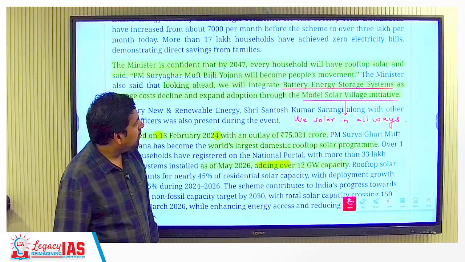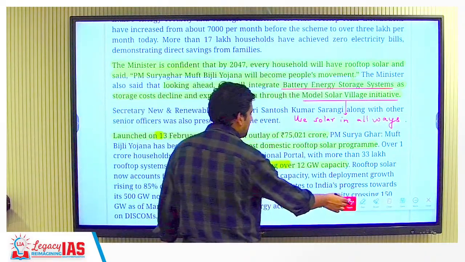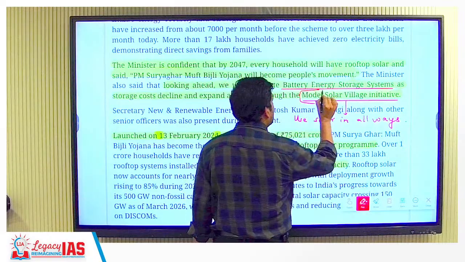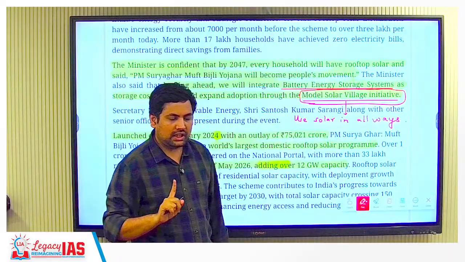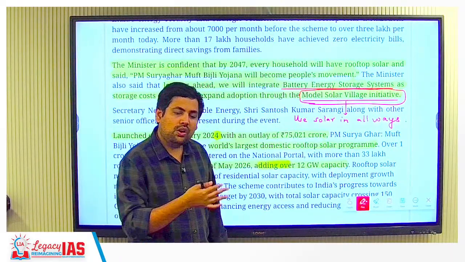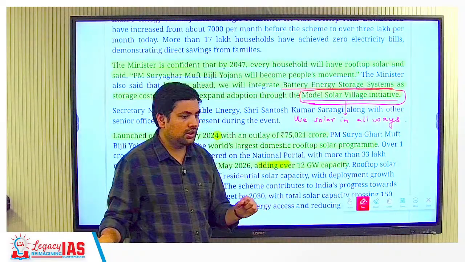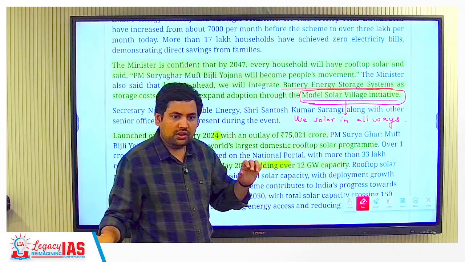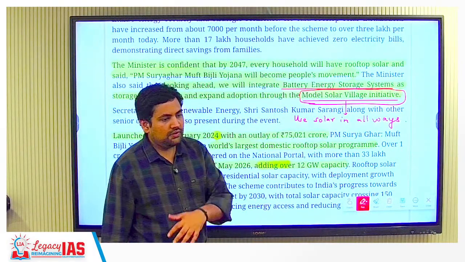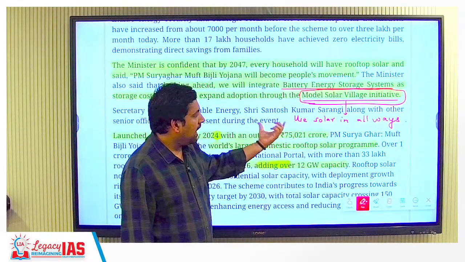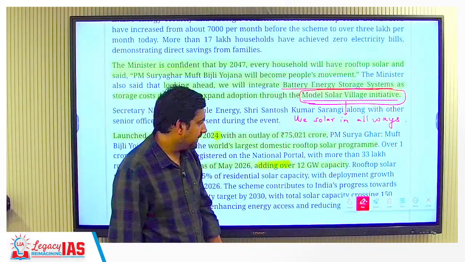So what is this Model Solar Village Initiative? Like there is the Model Village Initiative. Here they will try to develop, let's say in one state, let's say in Karnataka, one village. In that one village, they will try to do all different use cases of solar energy. For example, they will use solar energy to heat water, to cook food, to produce electricity, and for submersible pumps. For everything they will try to use solar energy, and that will become a model solar village for others to copy. Okay.